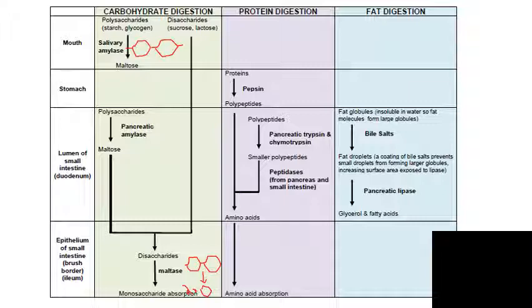And so now we've got the lipase, which also comes from the pancreas, which digests fats down to the fat monomers, which are glycerol and 3 fatty acids. Yeah, so these are the monomers that come from fat digestion. And really there should be an arrow going down here, and then I should be writing, but I really honestly can't with my mouse. I should be writing glycerol and fatty acids, absorption.